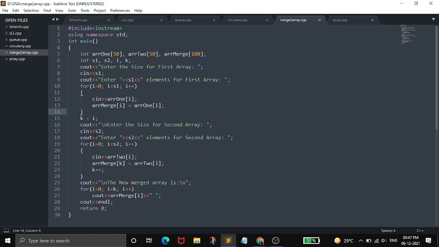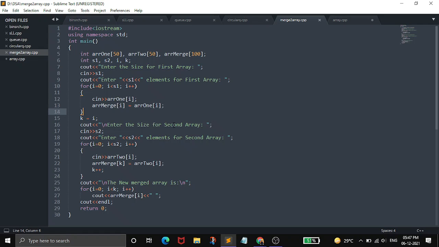Next we have to make k equal to i. This is because for i we are going to take input for the first array, and then we are storing it in the merged array. Then we are making the integer value k equal to i, so that we can again start from the kth value of the merged array, which is the third array.